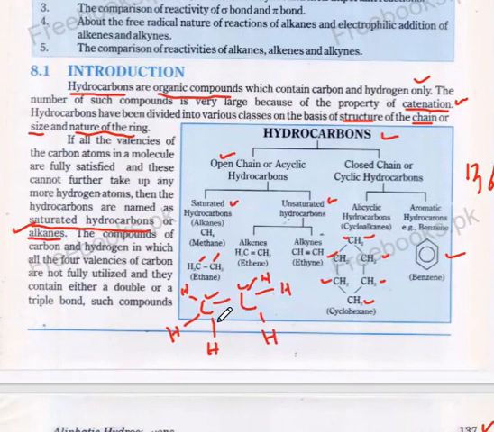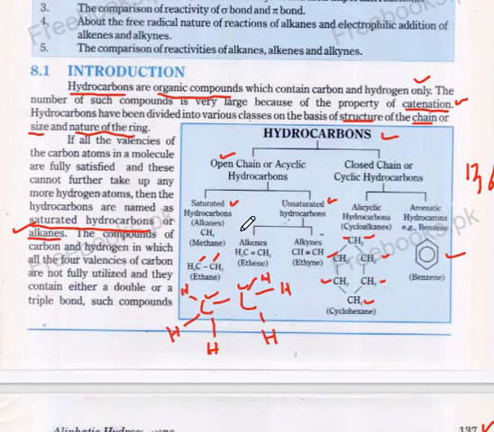We can see here this carbon is bonded with the other carbon atom by a single covalent bond, this single bond, this single bond, this single bond. There is not formed any double or triple bond. This is the example of saturated hydrocarbon.